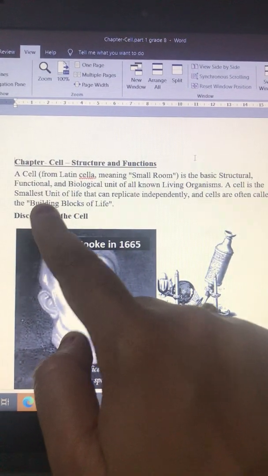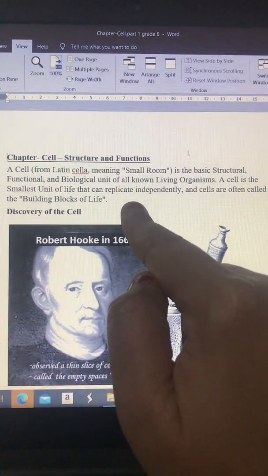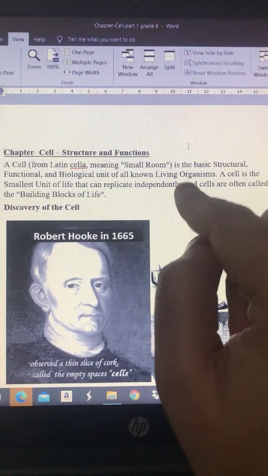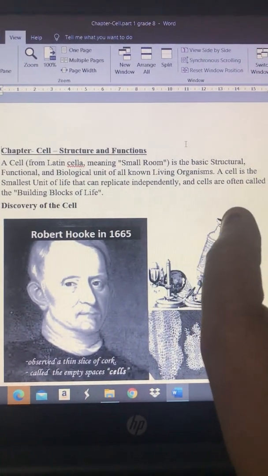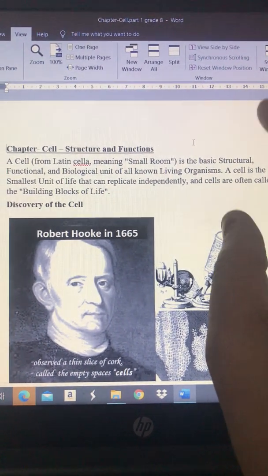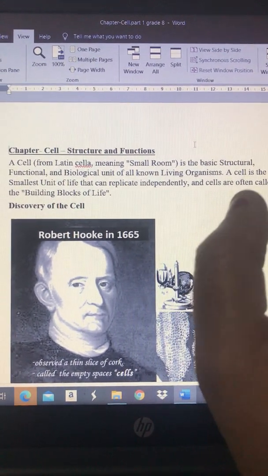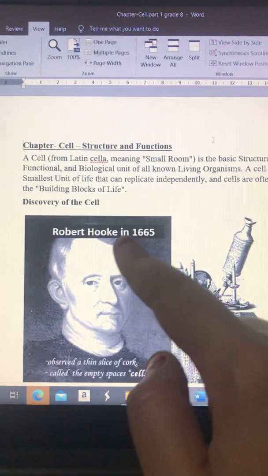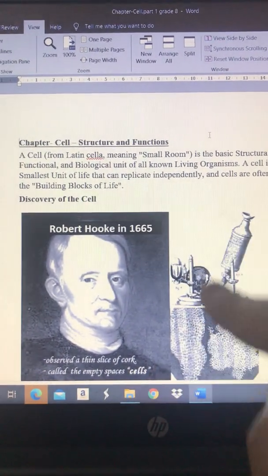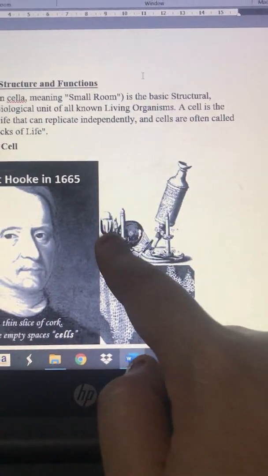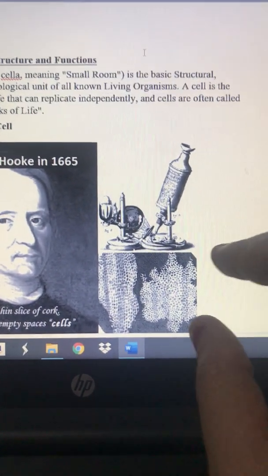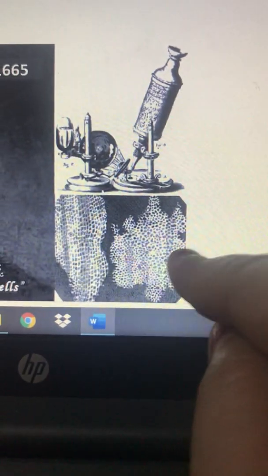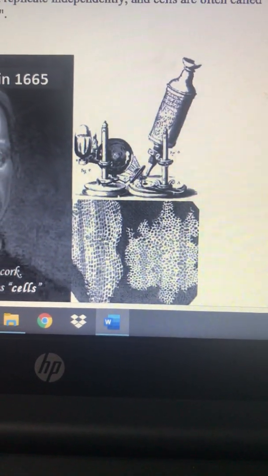A cell is the smallest unit of life that can replicate independently, and cells are often called the building blocks of life. Means where in the wall the building block, the main block is brick. So in living organism the main block is the cell. So who discovered cell? This is the scientist named Robert Hooke. He discovered cell in 1665, and he invented a specially designed microscope, under which he observed a cork of wood, and he observed honeycomb like structures under the microscope.